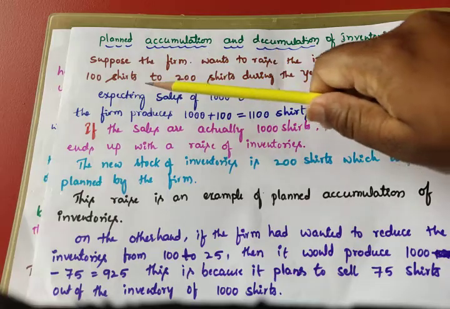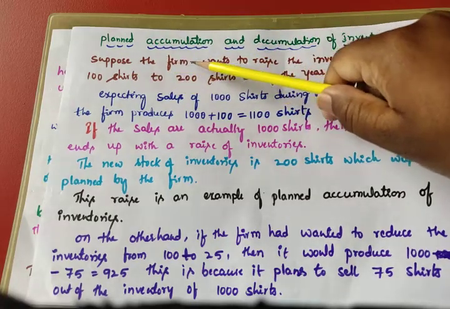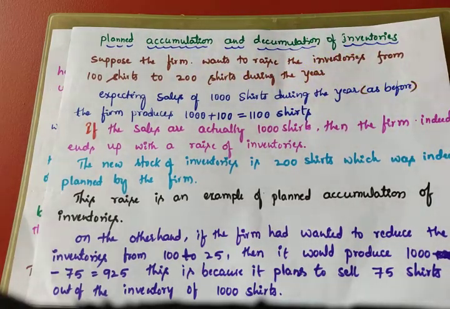Suppose the firm wants to raise the inventories from 100 shirts to 200 shirts during the year. Here it is planned accumulation, meaning the company decided to increase inventories from 100 to 200 shirts.